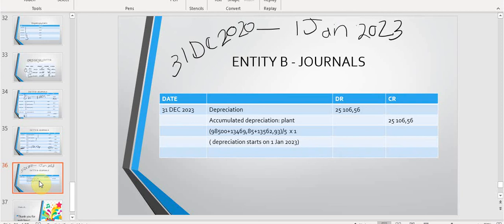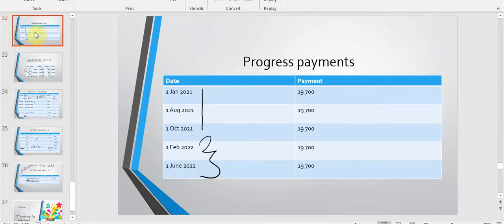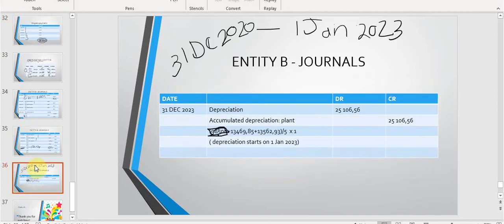I've taken the loan amount that I have used for this asset. And if you want to check if this amount is right, you can go back to the progress payments and add up all these progress payments, and they should give you 98,500. So this total is the total that we have put here.